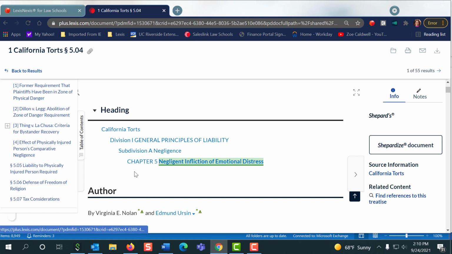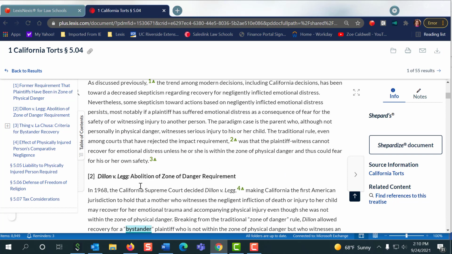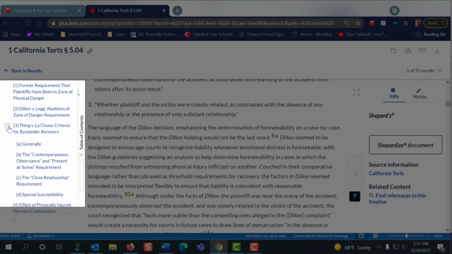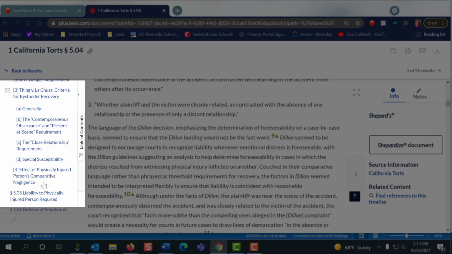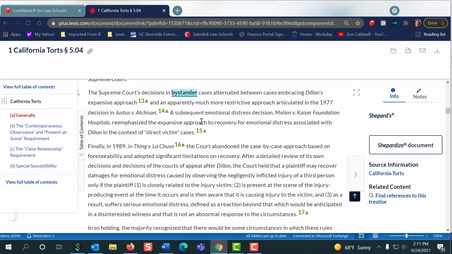Now, if this is my first time learning about bystander liability, I may just want to take the time and read this whole screen to get an idea of what's going on. It looks like for the present test to see if bystanders can recover, I might want this thing be Lechuza and to come down from here because we're not using that anymore. Now we want to come down and use the new one, okay? So now I'm looking for the elements that I need to prove based on Thing v. Lechuza. What is the test? Okay, and it's right here.